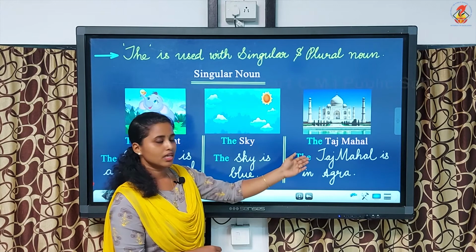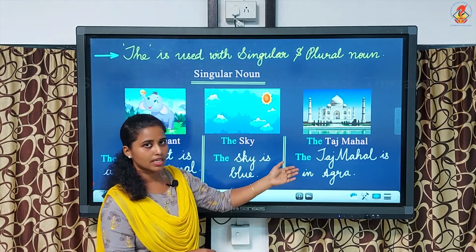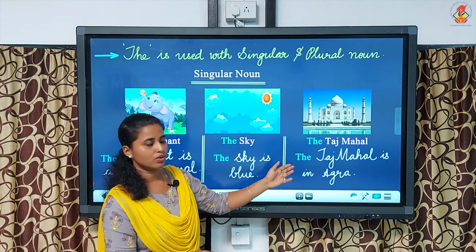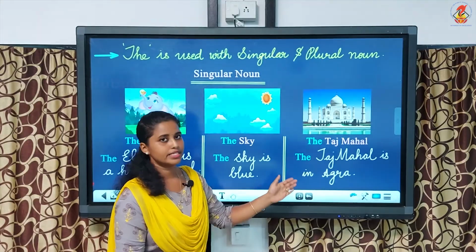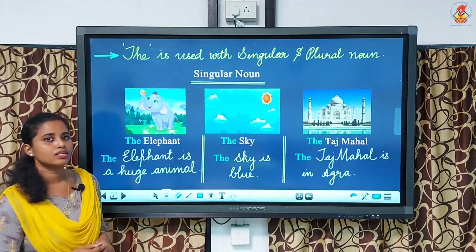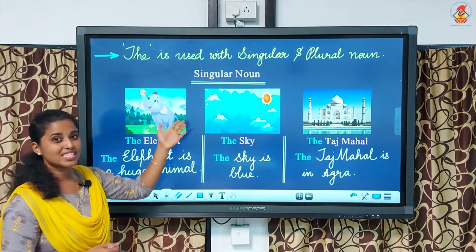Okay, the next one, we are talking about a particular place. We are talking about the Taj Mahal. So if we are talking about a particular noun, we should use the before it. Okay, so the Taj Mahal is in Agra. Repeat, the Taj Mahal is in Agra. So the three examples show that they are talking about a particular noun and which are singular.